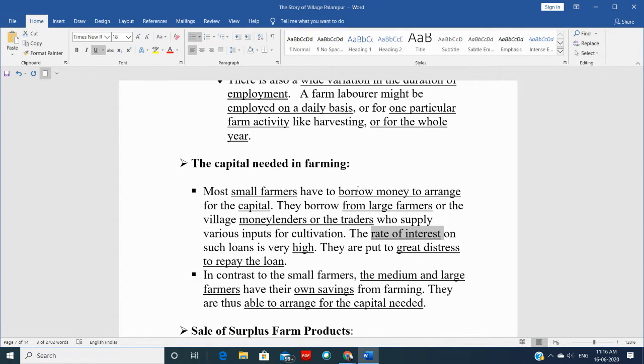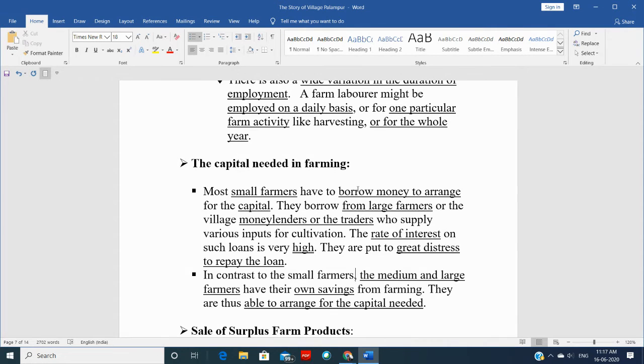for farmers. They have to borrow money at a very high rate of interest, and in the next year when they want to pay it back, they don't have enough, so again they have to borrow from somewhere else to pay off this one. So this is a vicious circle in which they are being trapped every year, right? And this puts them at great distress to repay the loan, because they are not able to repay the loan. So this was about small farmers.